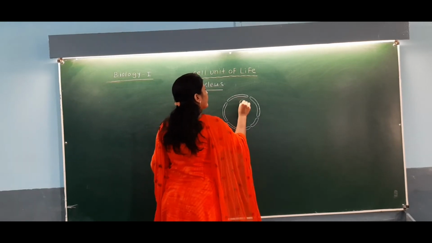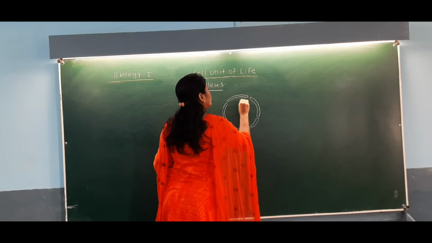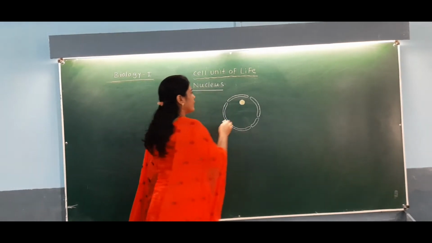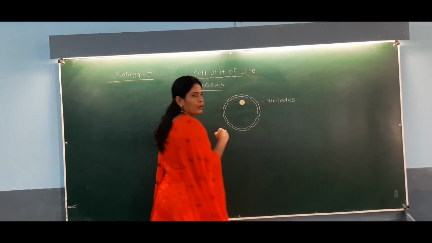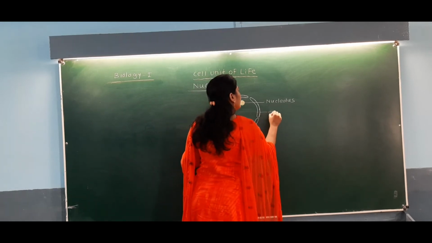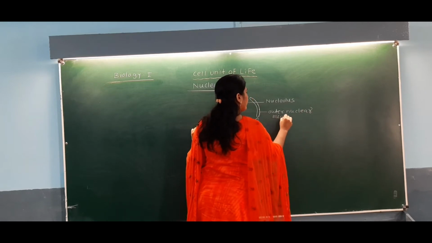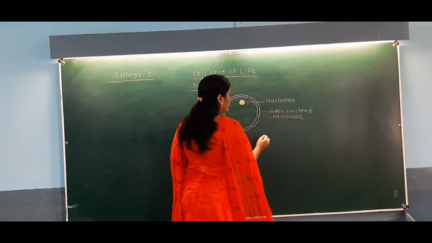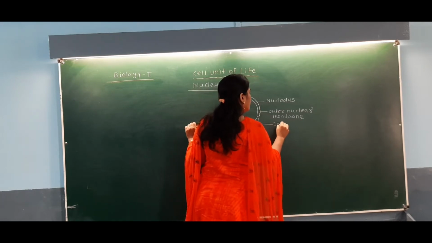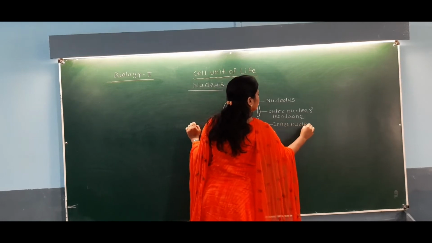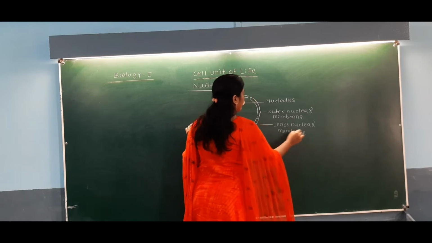Inside the nucleus there is one spherical body, the nucleolus. This is the outer nuclear membrane, and this is the inner nuclear membrane.